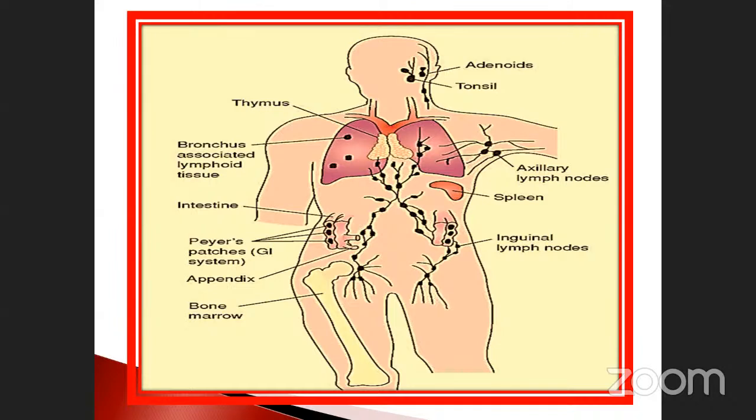The spleen is a secondary lymphoid organ. Here are the Peyer's patches present in the intestines, and the appendix. Bone marrow is a primary lymphoid organ. Others are secondary lymphoid organs.